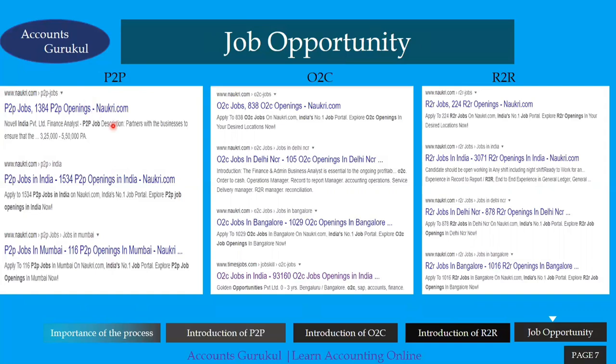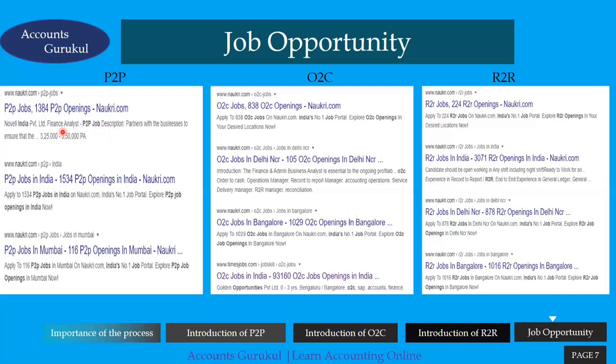And this is today's search on Google. It's not that old as well. So if you see here, 1,384 P2P openings on Naukri.com. As I said, the key processes are P2P, O2C, and R2R. This is a huge function, and these are the three most critical processes in finance and accounting. For each and every process, there are a number of job opportunities available in the market, and this is the best example to prove it. So see how essential it is to understand from the accounting and finance standpoint. Around 1,384 job openings are there as per Naukri.com.